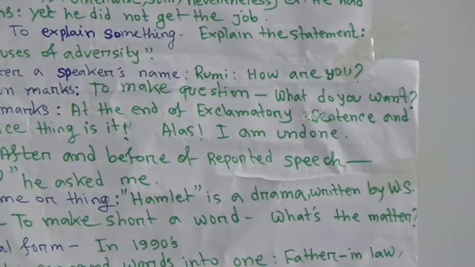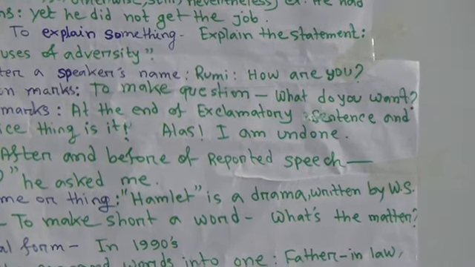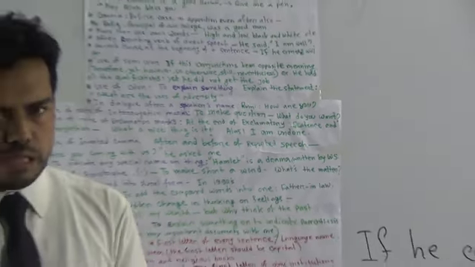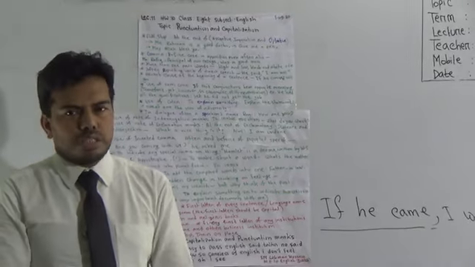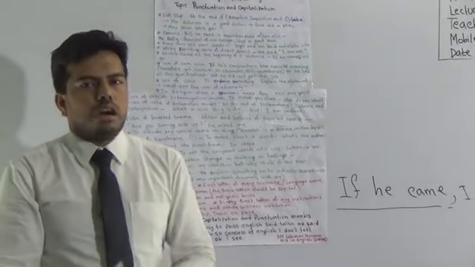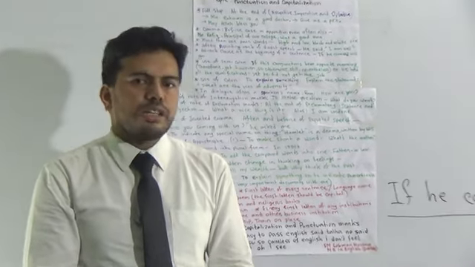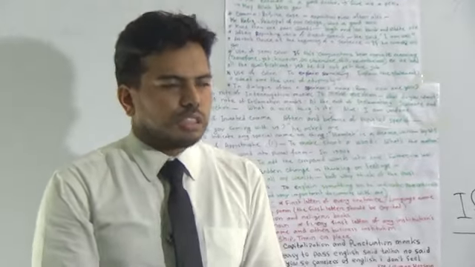We can use a modal auxiliary or a be verb at the beginning, or a WH question also. So we can make many questions, but you must remember at the end of the sentence you have to use a question mark.